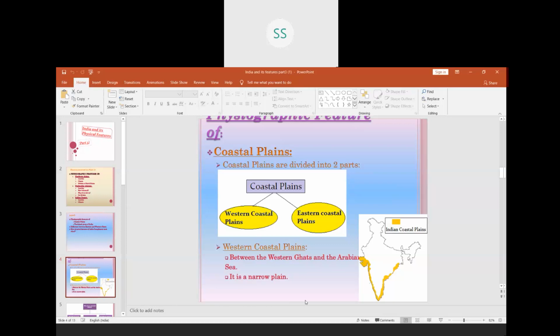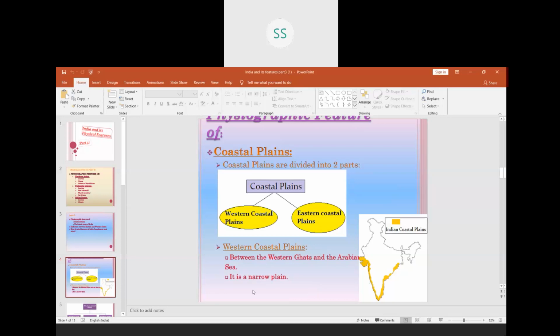What are the western coastal plains, or where do they lie? Western coastal plains lie between Western Ghats and Arabian Sea. And it is a narrow plain.